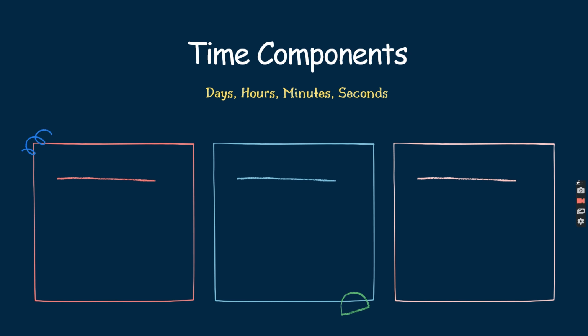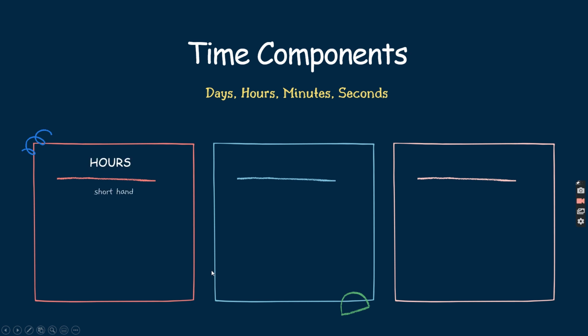First, we're going to briefly recap on time components, particularly days, hours, minutes, and seconds. So we all know what days are. Days in Malay means hari, so we know the concept of days. We're going to look at hours, minutes, and seconds. So we're going to start with hours.